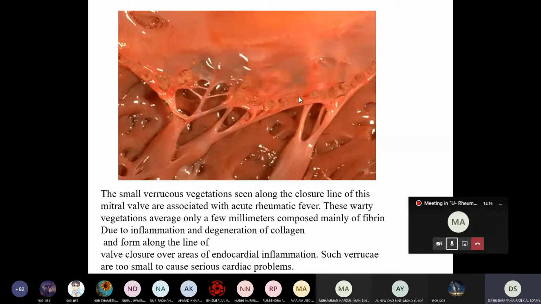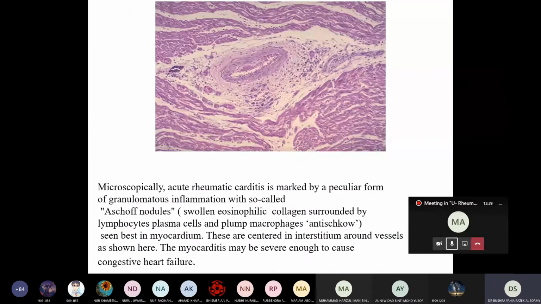So in rheumatic fever, I mean in acute, the valve, especially the mitral valve, becomes flabby. Sometimes the patient may suffer from mitral valve regurgitation because it is very flappy because of the presence of this vegetation and inflammation. Okay, in the myocardium it occurs in the interstitium. Usually the interstitial tissue has the blood vessels, isn't it?